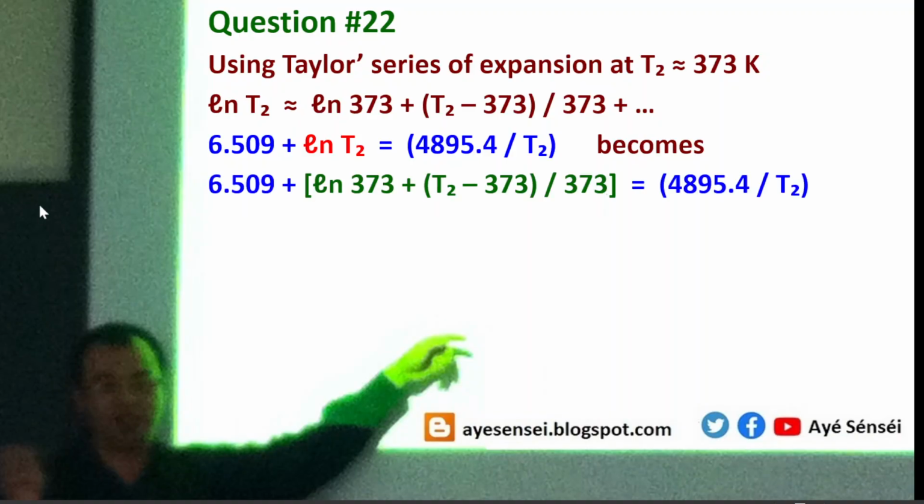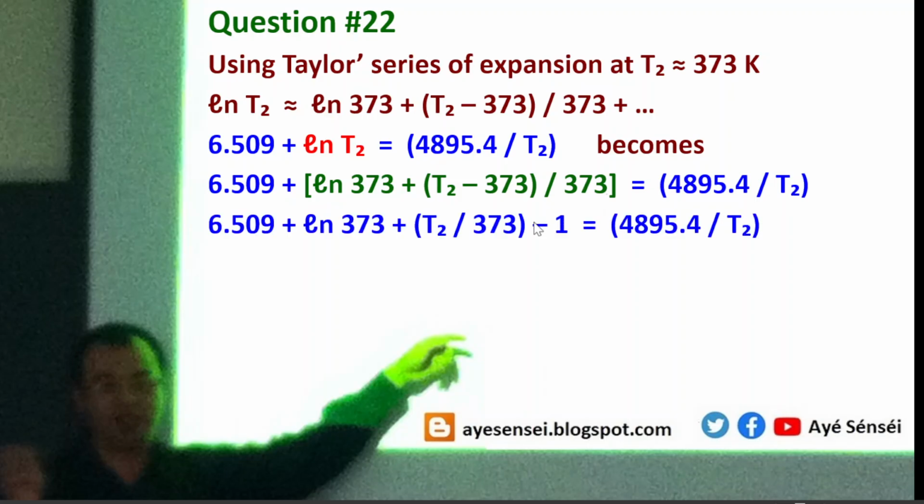And then here, T2 minus 373 over 373. So we can simplify that. So it becomes T2 over 373 minus 1. And then there is no change at the right side.